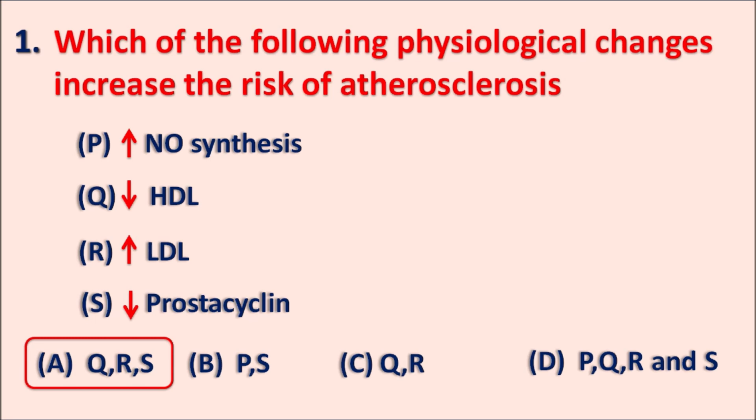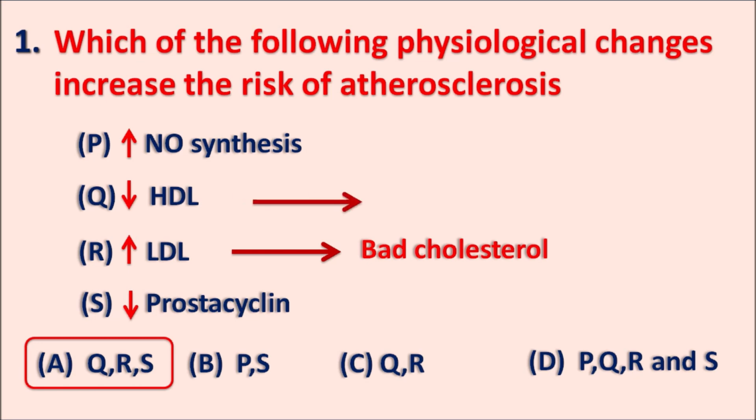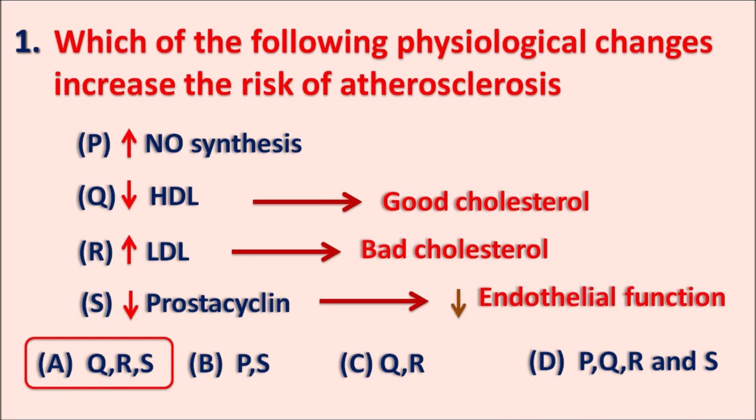Atherosclerosis is one of the vascular disorders which is associated with increased levels of cholesterol in the body. Particularly, this is associated with increased LDL cholesterol, which is called bad cholesterol. Similarly, when our HDL cholesterol is reduced, again it increases the risk of atherosclerosis. So that's why HDL cholesterol is called good cholesterol. And the risk of atherosclerosis can also be increased by decreased levels of prostacyclin. Prostacyclin is an important mediator for maintaining the endothelial function. So when the prostacyclin levels are reduced, the endothelial function is modified such that the atherogenesis